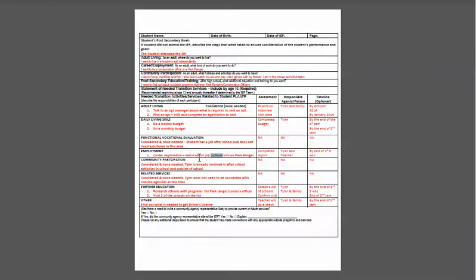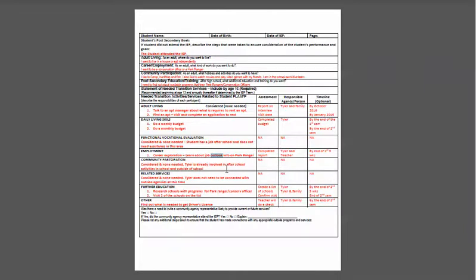Okay? The next one is employment. So for outside, we're talking about his employment after he gets out of school. What's he looking at doing? He needs to do some career exploration, learn about a job, like outlooks for a park ranger. So he has to do a report, and it's going to be Tyler and his teacher, and he has to have it completed by the end of the first 9 weeks. I could actually add another activity here where maybe he has to job shadow somebody who's a park ranger, like go to a state park and job shadow. So I could add another activity here if I wanted to.